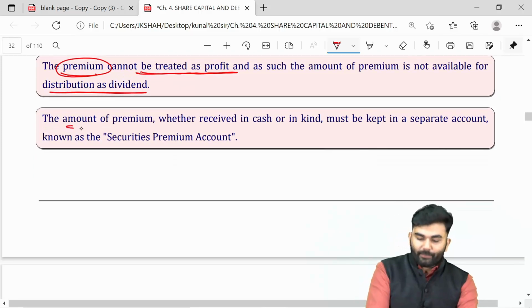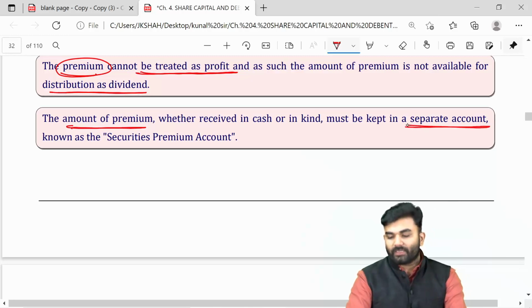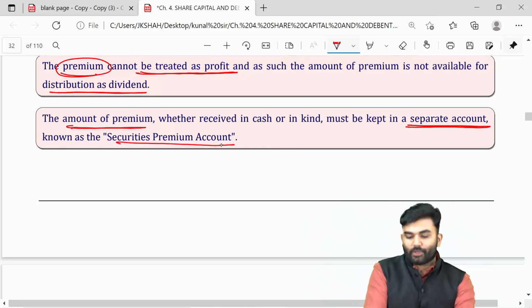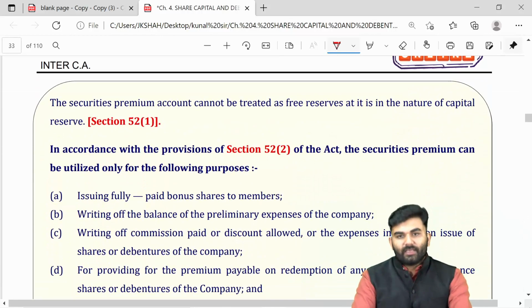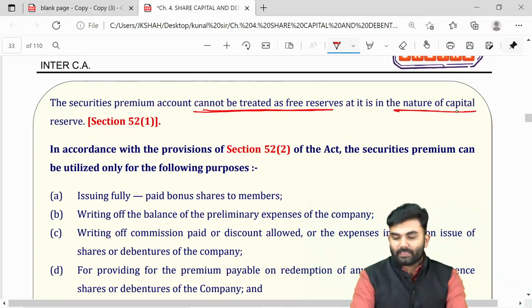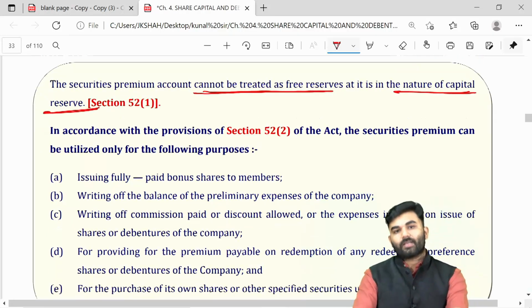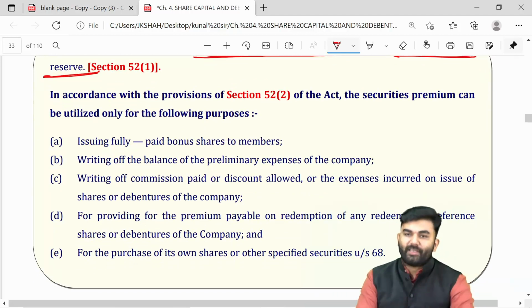In fact, whatever premium the company has received, that amount the company will have to deposit in a separate account called the securities premium account. This is not to be considered as a free reserve; it should be considered as a capital reserve for the company.